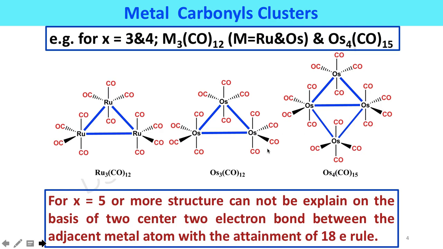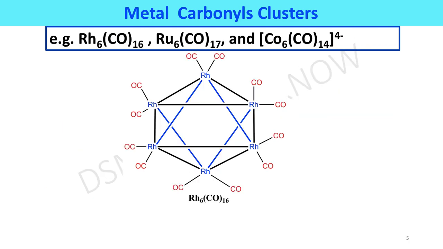Its structure is given here, and it can be explained on the basis of the 2 center 2 electron bond and by use of the 18 electron rule. However, in metal carbonyl clusters which contain 5 or more metal atoms, the structure cannot be explained on the basis of 2 center 2 electron bonds between adjacent metal atoms by use of the 18 electron rule.